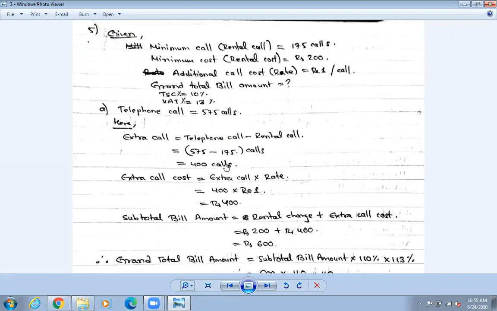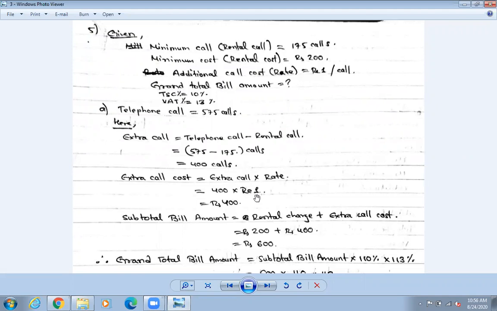Okay, so what is the second step? After finding the extra call, we also find the extra call cost. How many rupees will this be? Okay, so that also we need to find out. So extra call cost equals to extra call into rate. Extra call is how much? It is 400 into rate. How much for one call? Additional call cost, that means rate is how much? 1 rupee. Okay, so rupee 1 per call. So let us write down, in case of rate, rupee 1.